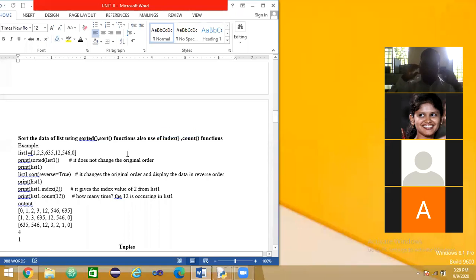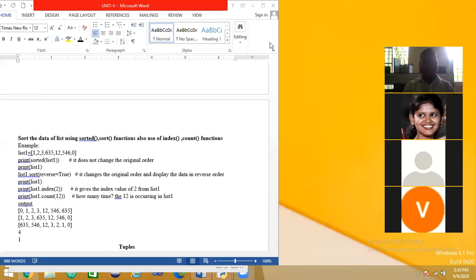Have you understood how to delete the data from the list using the remove function? Somebody respond to me. Hello? Using the remove function, how to delete? Hello? Yes, sir. Okay, good.